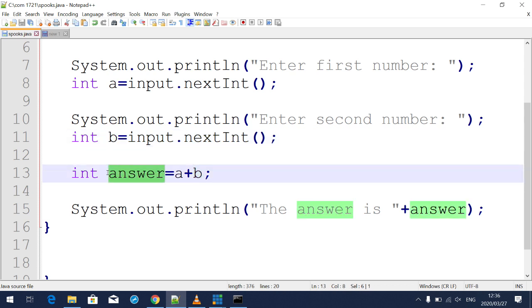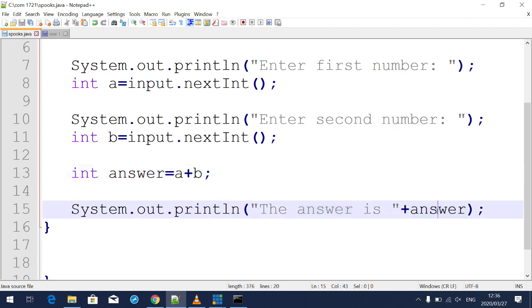It's going to store them in the variable answer. Then after that, it's going to display the answer. I hope by now we all understand. You can play around with this. You can actually change from addition to subtraction and everything. You can play around there.